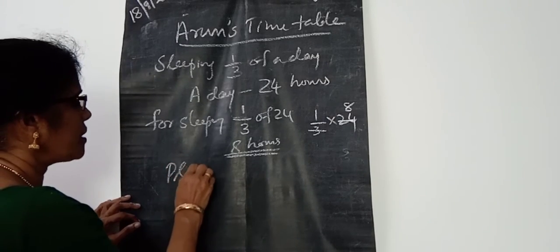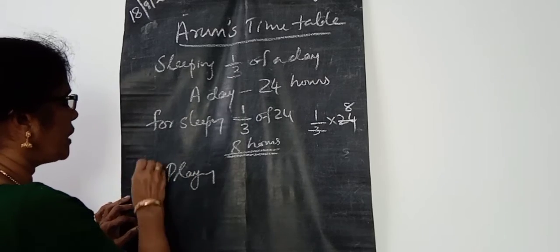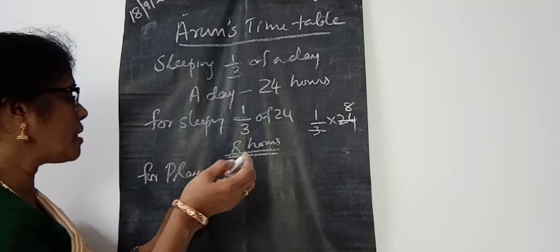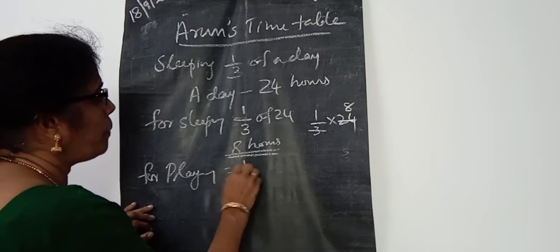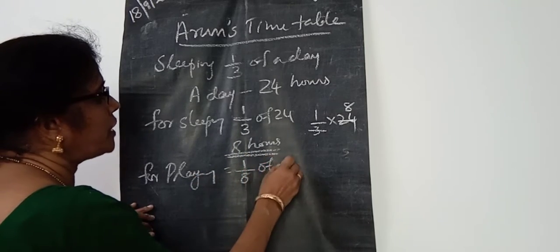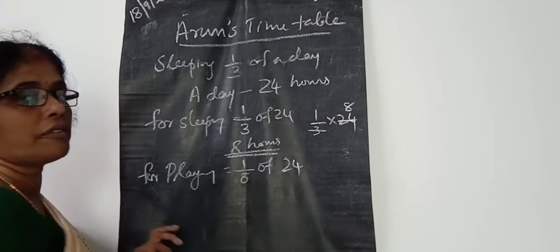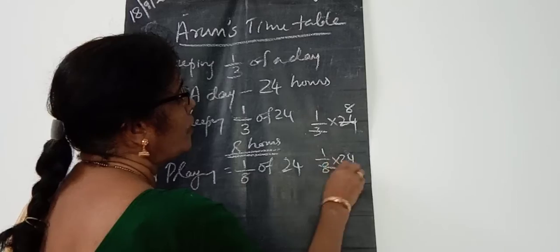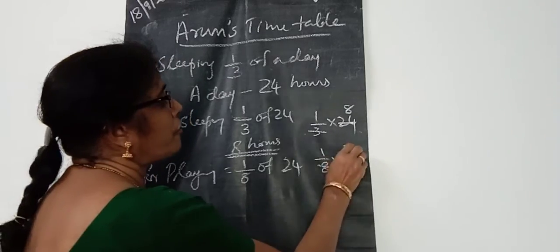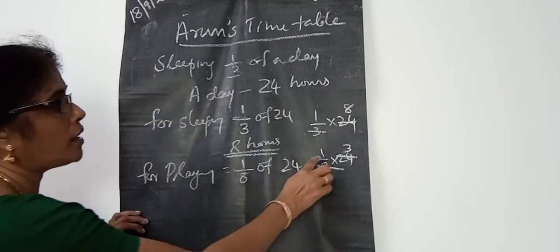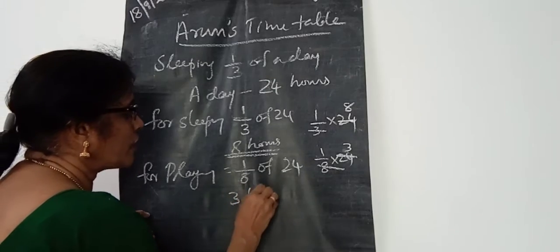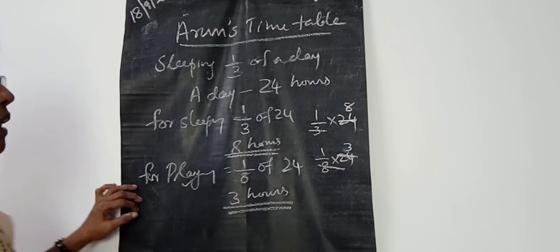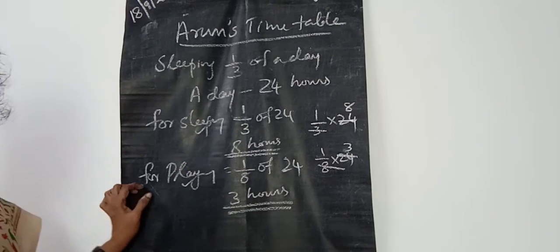Then how many hours are taken for playing, children? That is 1/8 part of the day, that is 1/8 of 24. How many times does 8 go into 24? That is 3 times, so 8 threes are 24. So 3 hours is taken for playing, and 8 hours is taken for sleeping.